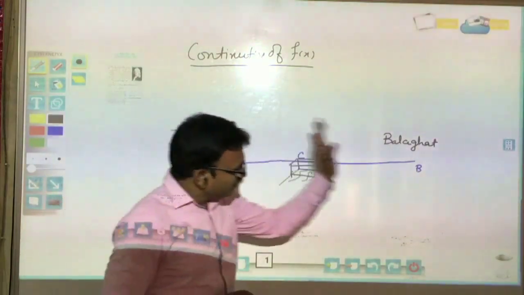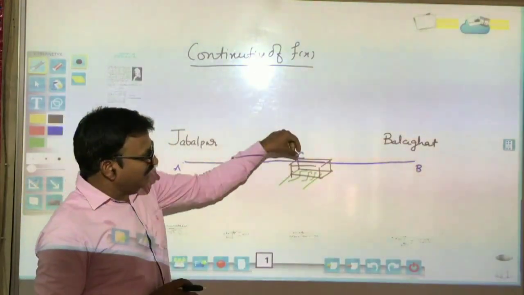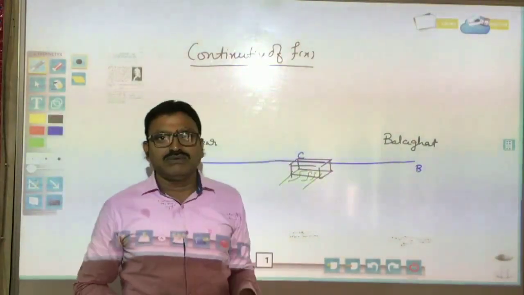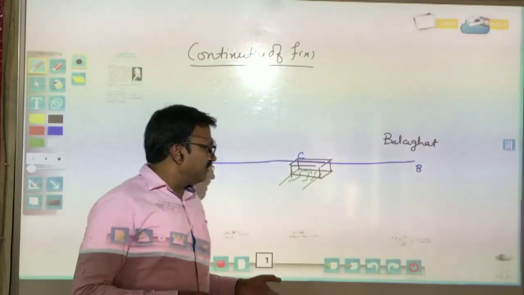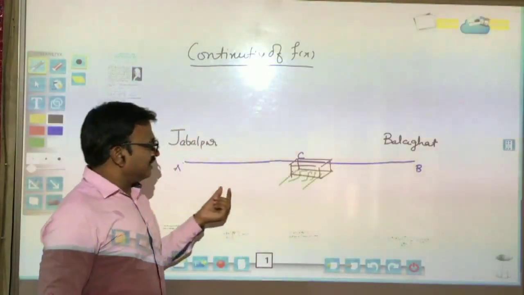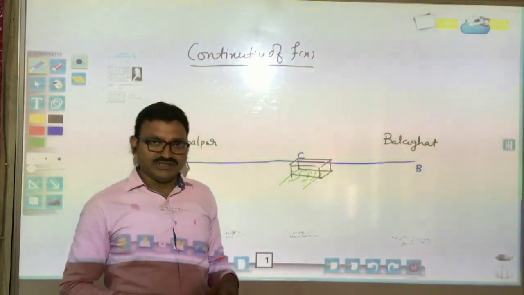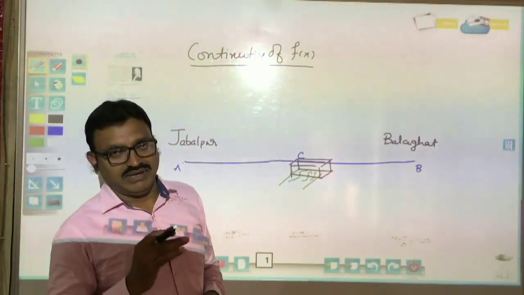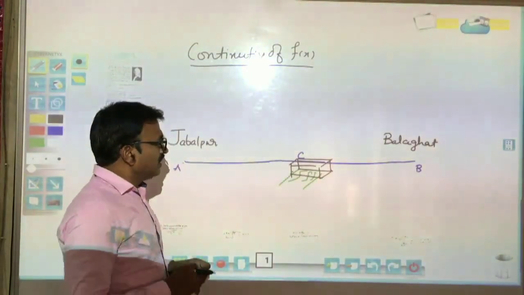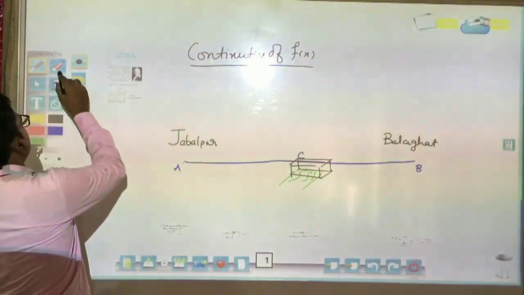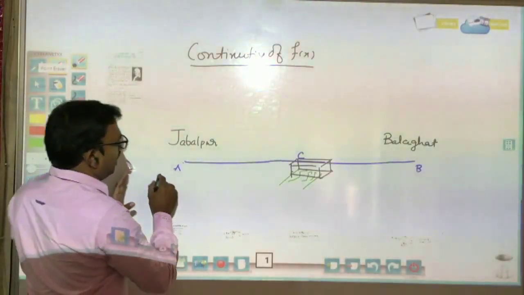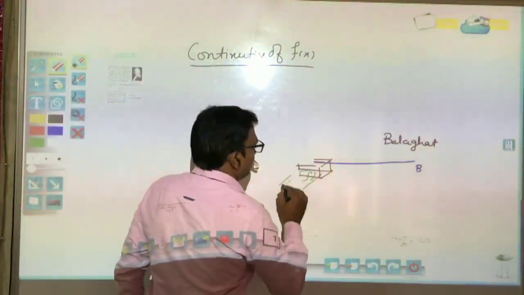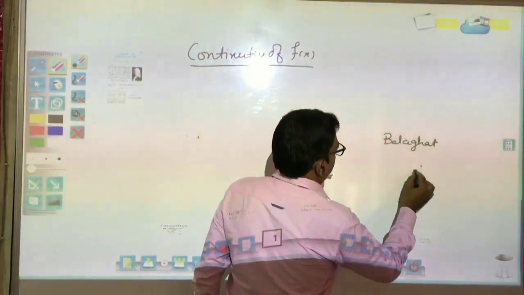Road is continuous from A to B definitely, but there is a point C, maybe there is another point D, E and F. So many points will be there where bridges are there, and we have to check first whether these are working or not. Otherwise, we can't start our traveling from A to B. So in this way, this is the example, and this example will be used in this continuity of a function.